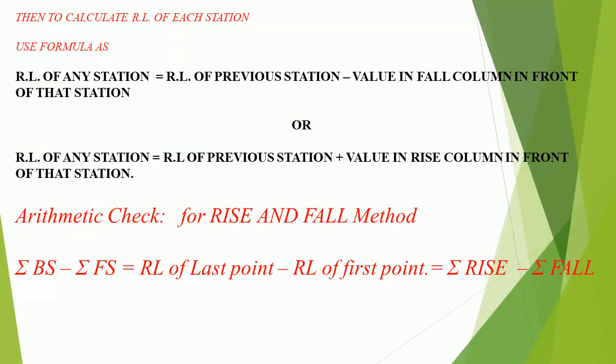Then to calculate the RL of each station, use the formula: RL of any station equals RL of the previous station minus the value in the fall column in front of that station, or RL of any station equals RL of the previous station plus the value in the rise column in front of that station. Arithmetic check for the rise and fall method: sigma BS minus sigma FS equals RL of last point minus RL of first point equals sigma rise minus sigma fall.